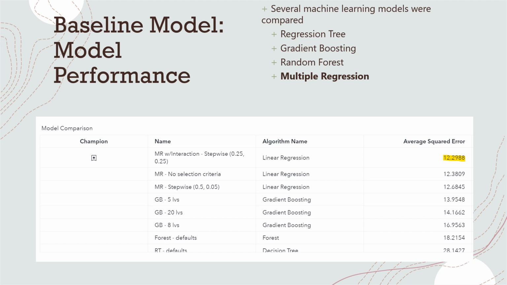This is really useful when you have large amounts of data, as we do, and actually this one factors in interactions that occur. So things that happen in tandem with each other are taken into account. And something like regression tree with a large data set with this many variables can be problematic, as it forms a lot of if-then statements that are really conditional on what the original decisions it made were, and so it can kind of get locked into that. So multiple regression won out in this case, and I'll get into the discussion on that in the technical section.